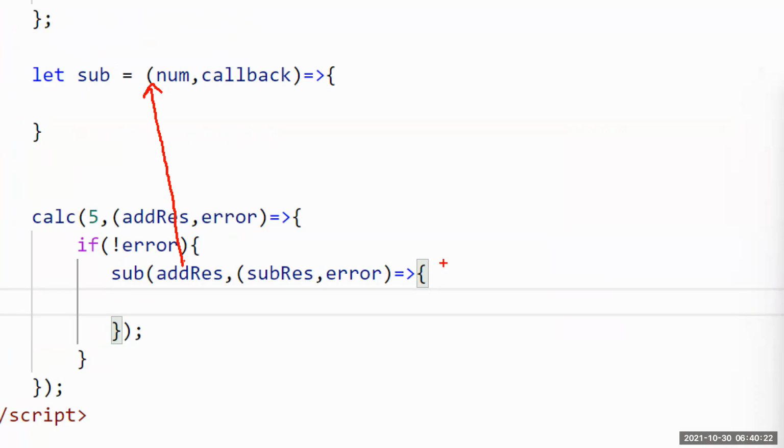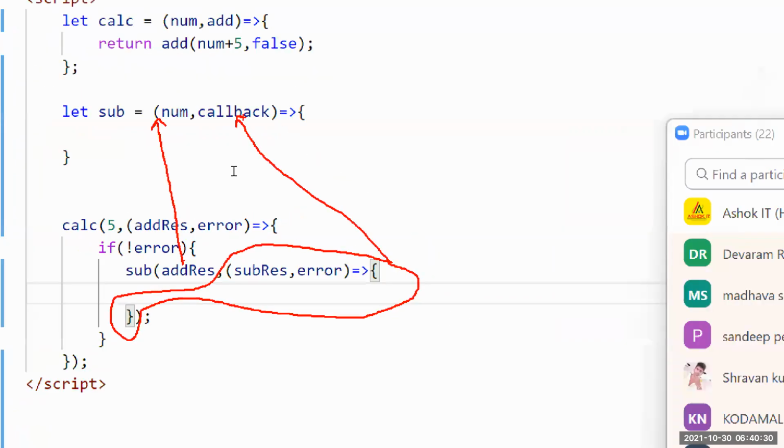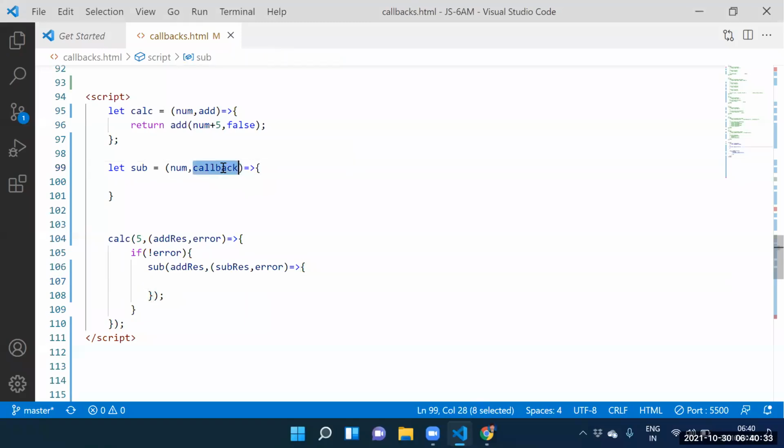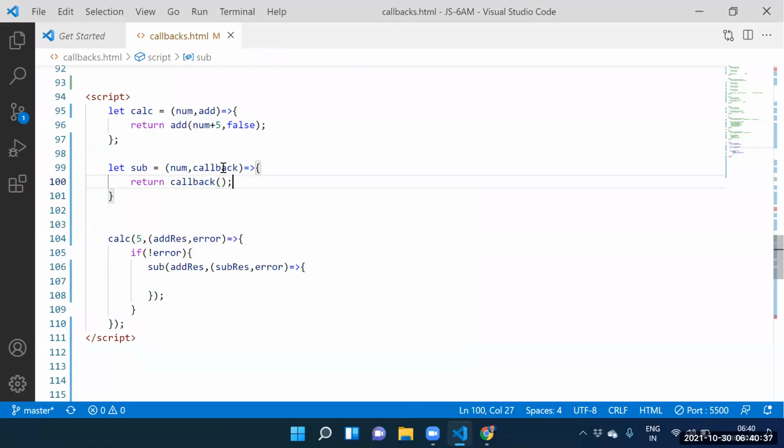Guys, this function is stored into callback. How to execute this function? Return callback of... To execute this function, how many parameters do we need to supply?